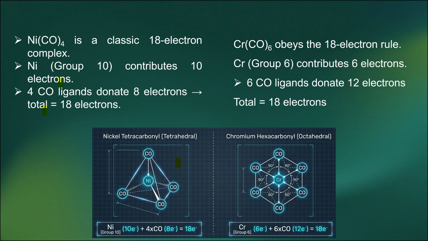Here you have nickel tetracarbonyl, which attains the stable noble gas configuration, and chromium hexacarbonyl also attains a noble gas configuration. Why? Because they obey the 18 electron rule. Nickel, group 10, contributes 10 electrons and 4 carbonyl ligands contribute 8 electrons, totally 18 electrons. Similarly, chromium contributes 6 electrons and carbonyl contributes 12 electrons, totally 18. Both these compounds show the noble gas configuration. Hence we say that they obey the 18 electron rule and are said to be stable.